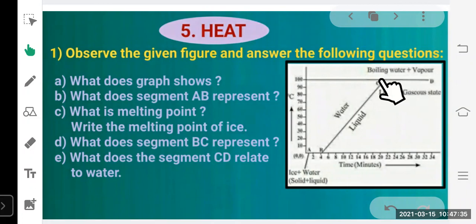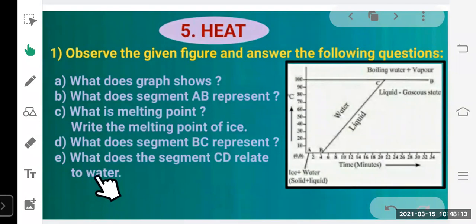At this place, the physical state of water is changing from liquid to vapor, that is gas. So whatever heat we supply here is used to change the physical state of water from water to vapor, not to increase the temperature. This is the whole graph shown here, and on the basis of this graph, some questions are asked. What does the graph show? What does segment AB represent? What is melting point? Write the melting point of ice. What does segment BC represent? What does the segment CD relate to water?